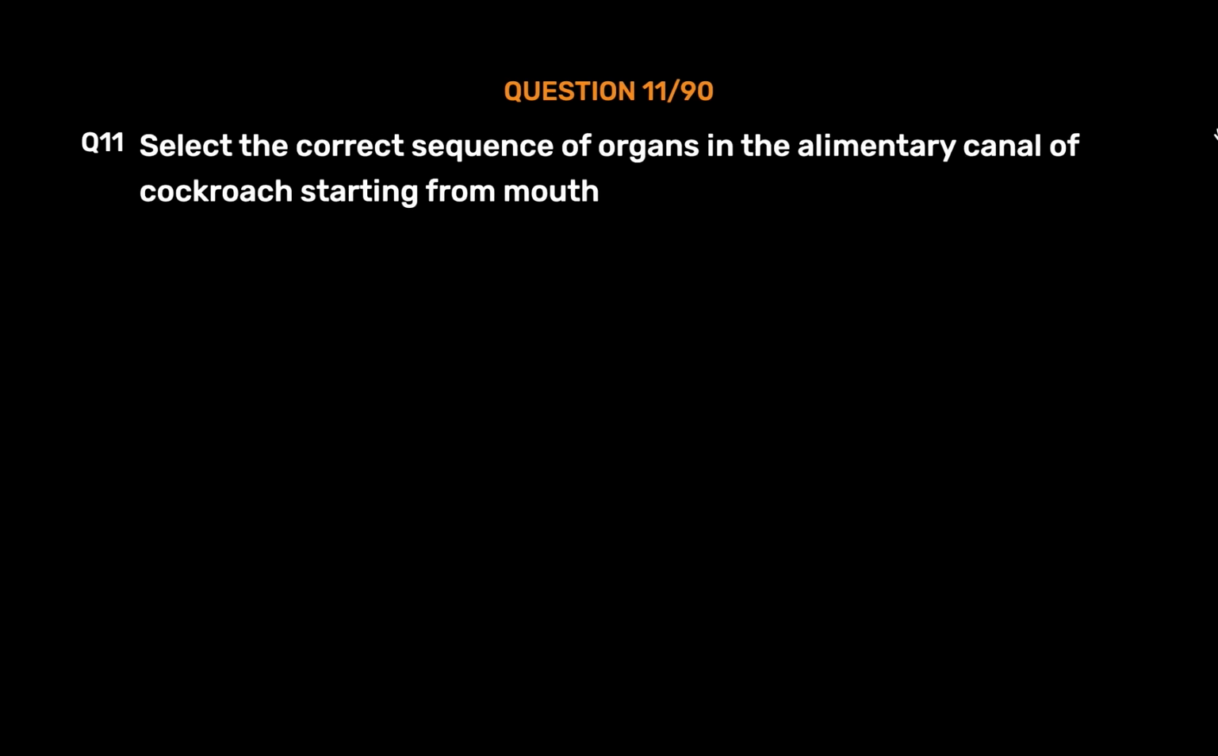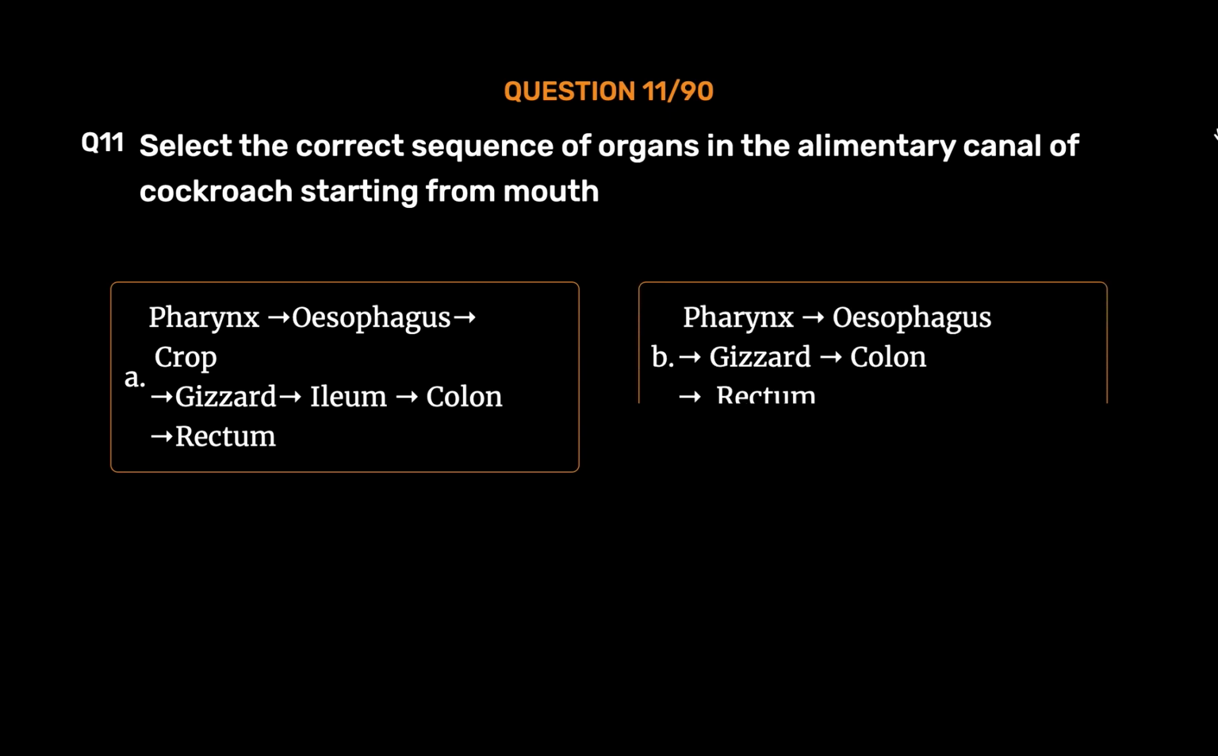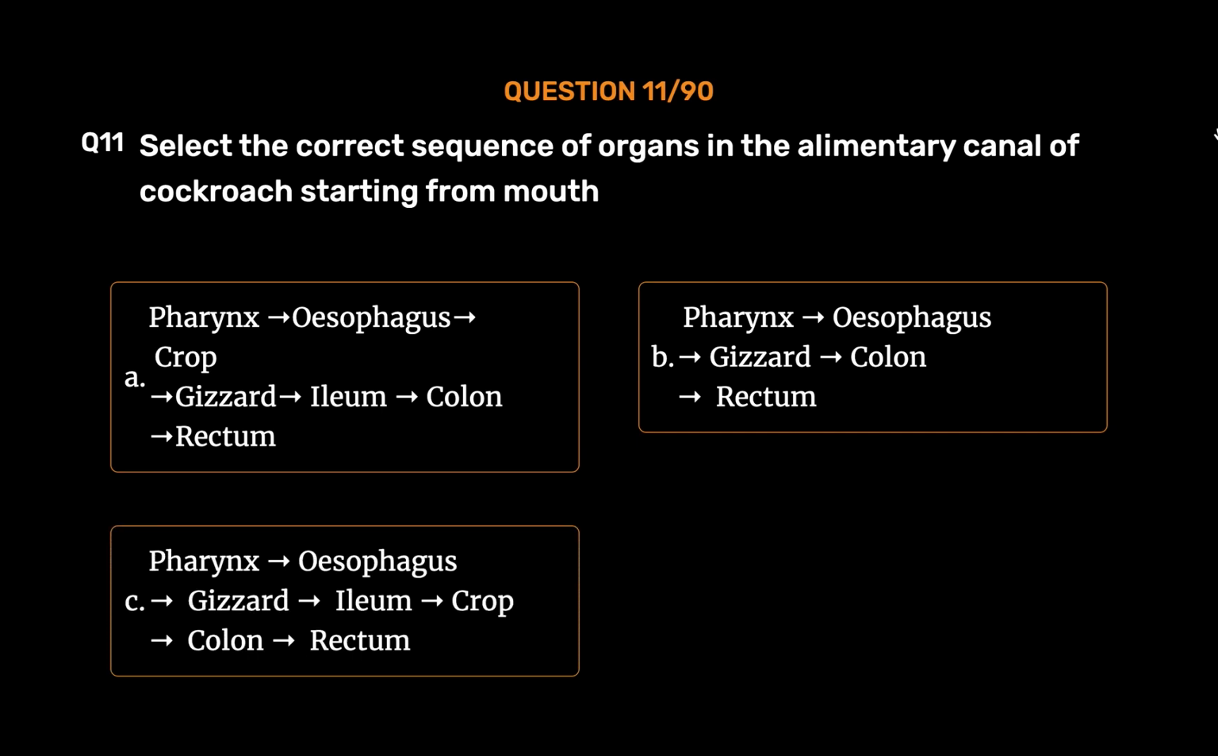Question number 11. Select the correct sequence of organs in the alimentary canal of cockroach starting from mouth. Option A. Pharynx, esophagus, crop, gizzard, ileum, colon, rectum. Option B. Pharynx, esophagus, gizzard, colon, rectum. Option C. Pharynx, esophagus, gizzard, ileum, crop, colon, rectum.